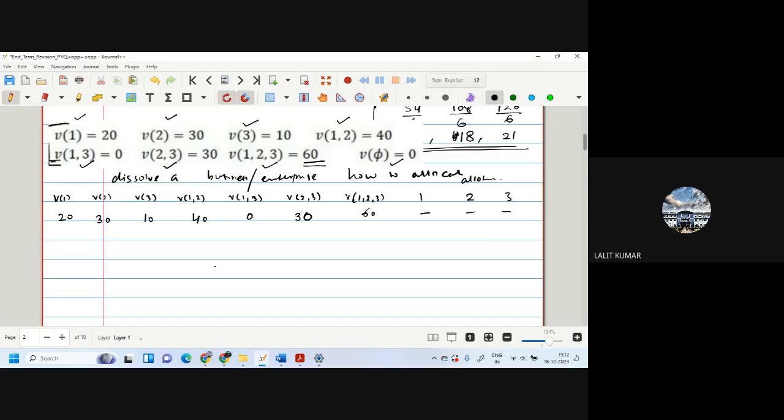First of all, we start removing members individually. So first step, remove 1. So when you remove 1, give V1 value, which is equal to 20, to 1, and subtract